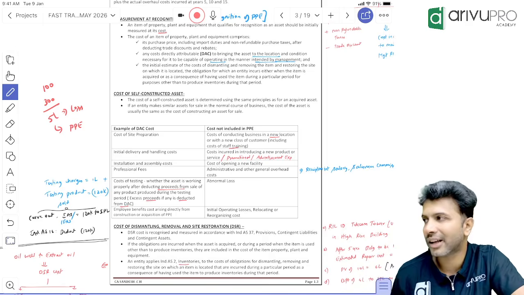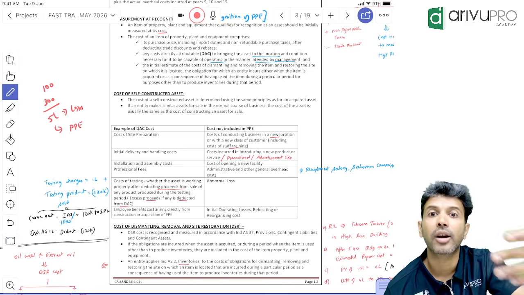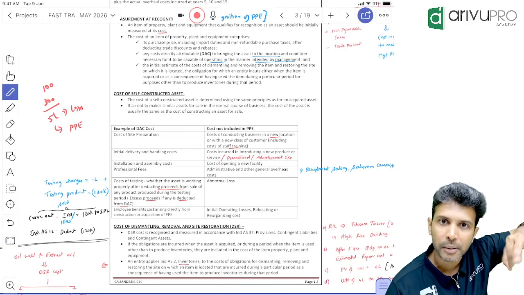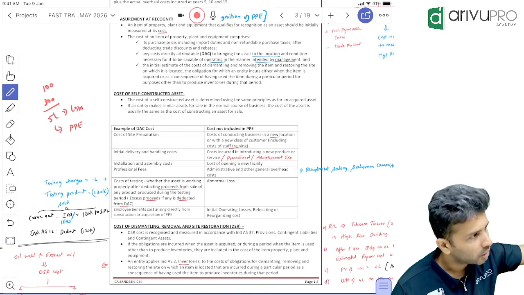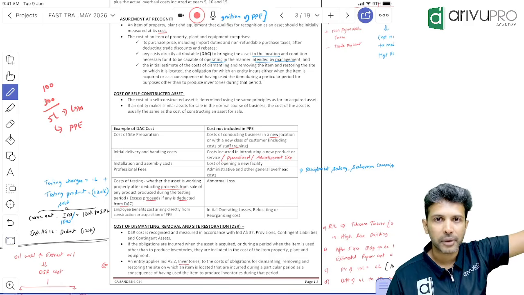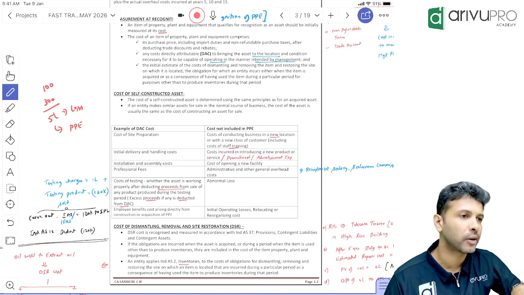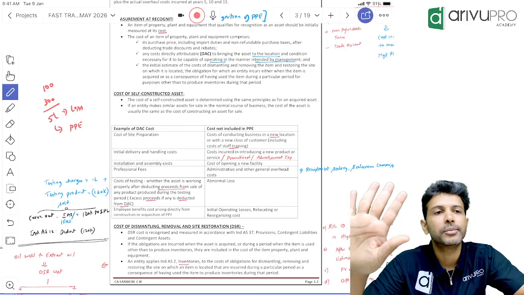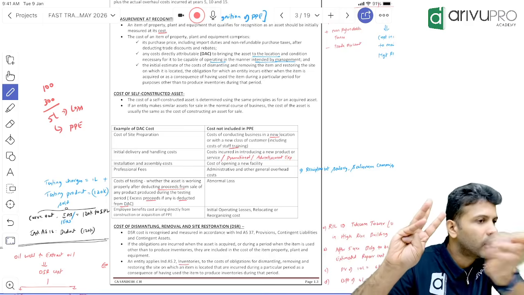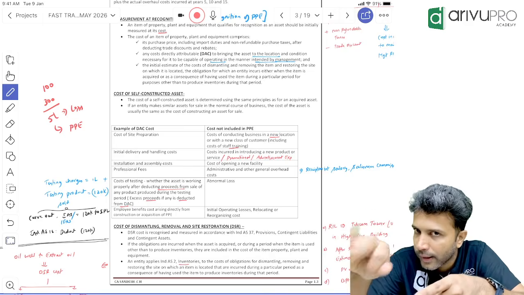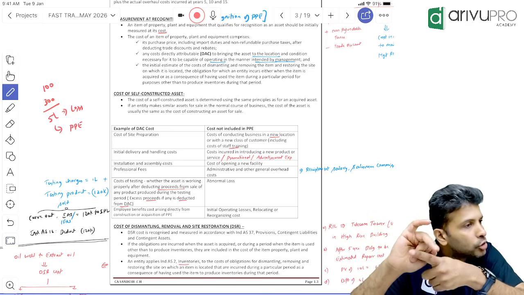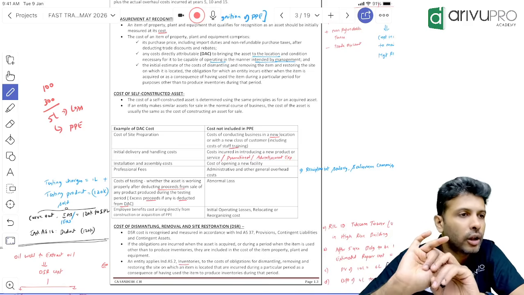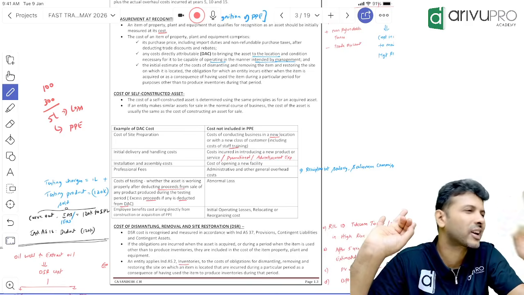If you have normal assets, like if you are using a tractor or an agricultural land for agricultural purpose, the tractor agricultural land will come under which standard? IND AS 16. Okay. And what about bearer plant? Bearer plant is IND AS 41 or IND AS 16 only? IND AS 16 only. For you to call it as a bearer plant, three conditions. From that plant, you should get some agricultural produce. You should get that produce for more than 12 months. You should sell only the produce in the ordinary course of business. The tree should not be sold in the ordinary course of business, only except as a scrap sale.